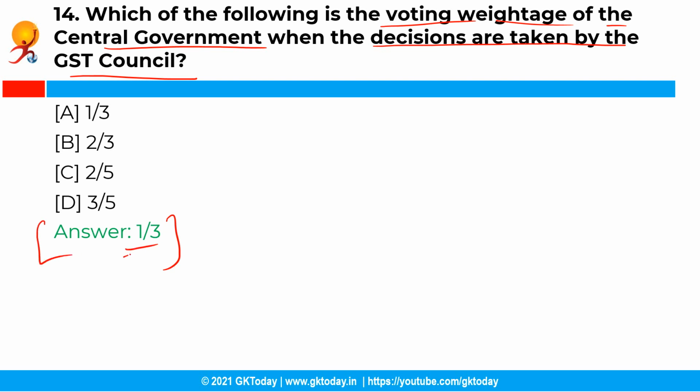So the voting weightage of the central government is 1/3 of the total vote, and for all state governments together it is 2/3. So all decisions are taken by the council by a majority of not less than 3/4 of the weighted votes of the members present and voting.